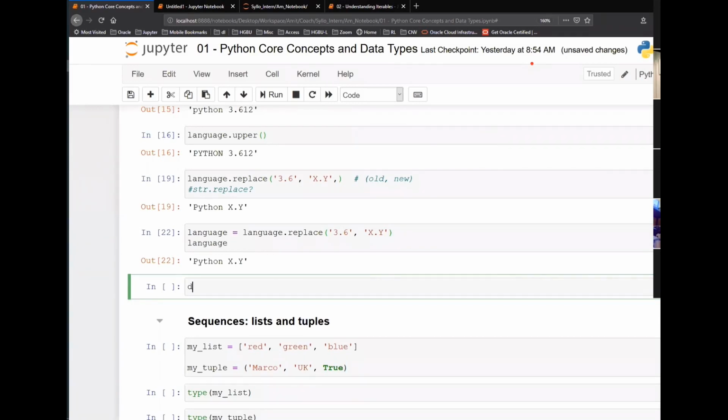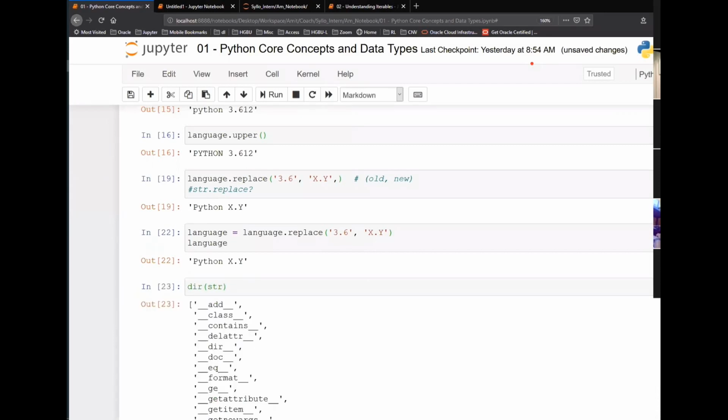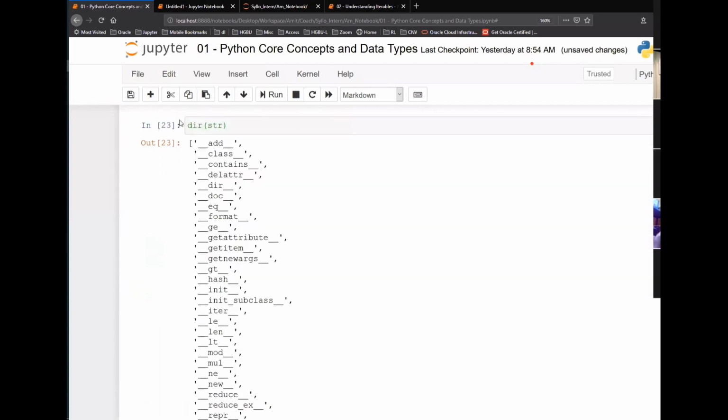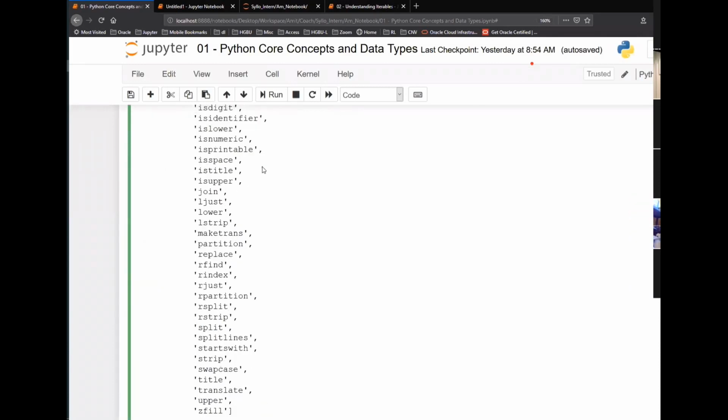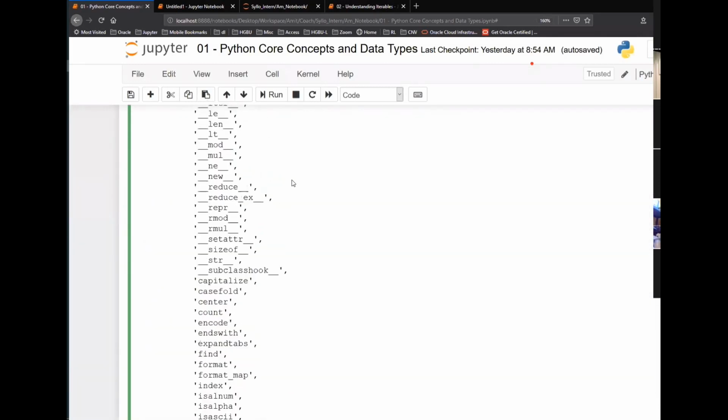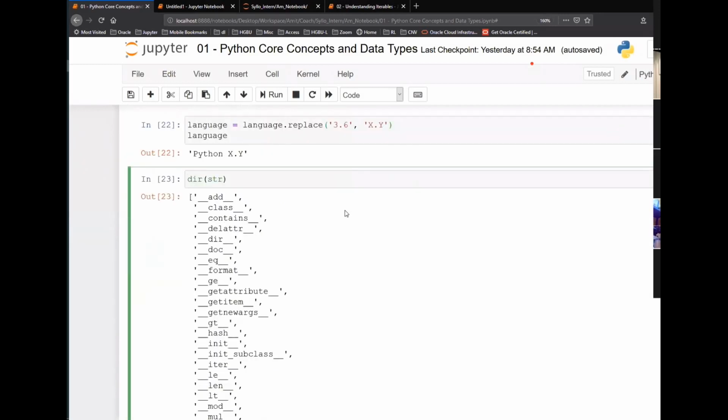So what you can do is dir, and string is a data type, so dir of str. Ideally you have to do print of dir of str. Then you will get the list of all available functions which are there in strings.